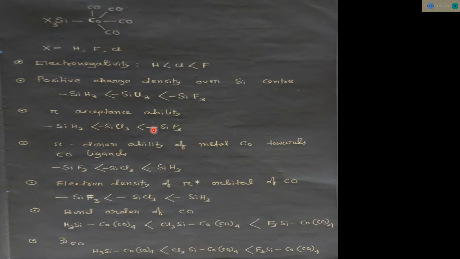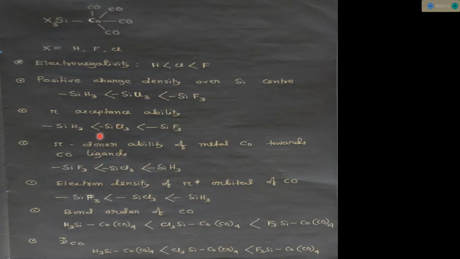This whole group is the more pi acceptor. Among SiH3, SiCl3 and SiF3, SiF3 behaves as the strongest pi acceptor, meaning it accepts more electron density from the metal center. So SiF3 is a better pi acceptor ligand than SiCl3, which is better than SiH3.